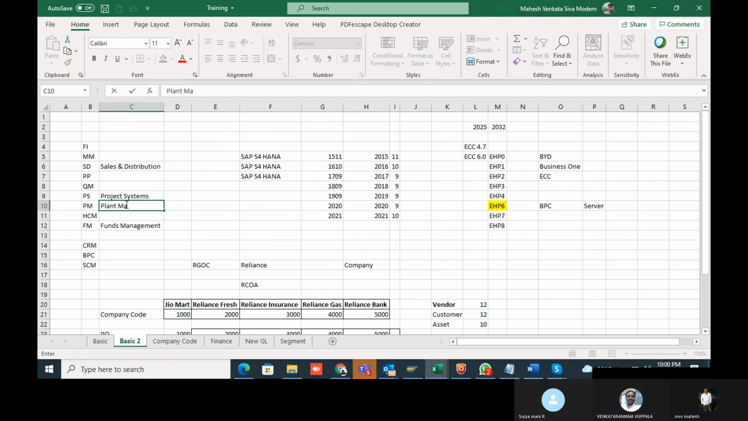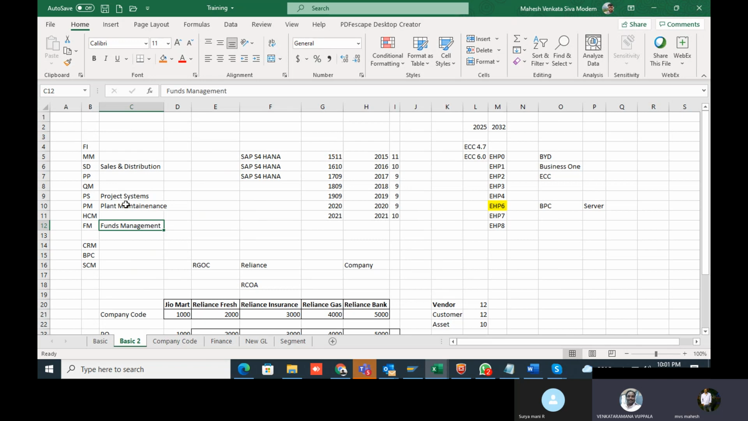For example, if you have machinery on the production side, in production companies they will have maintenance charges, right? There is a separate module for that to maintain all these things. And the next one is HCM. HCM is the HR module, human capital management.